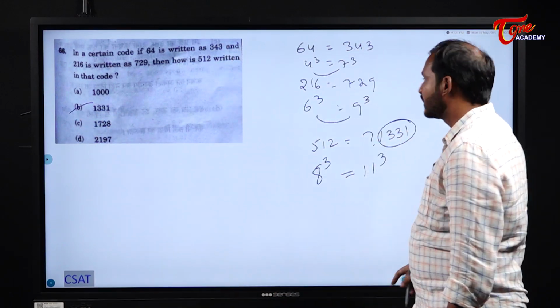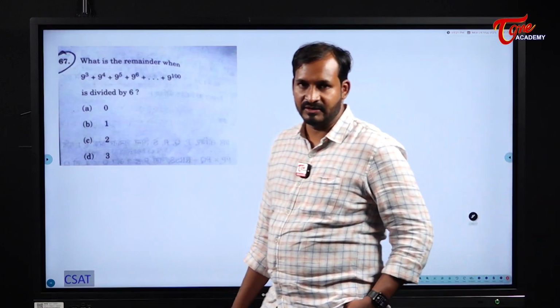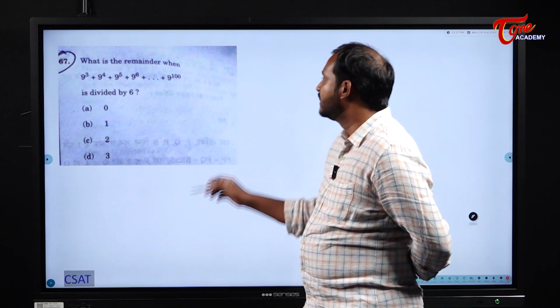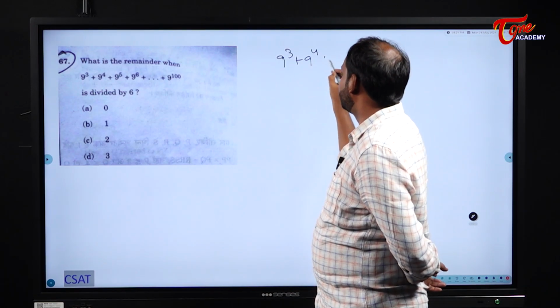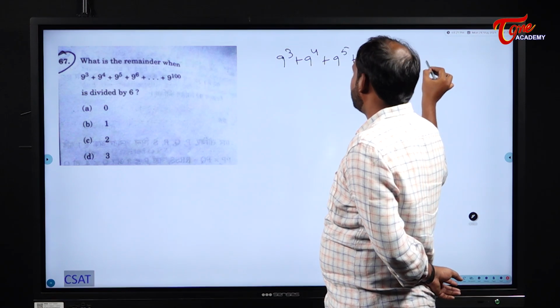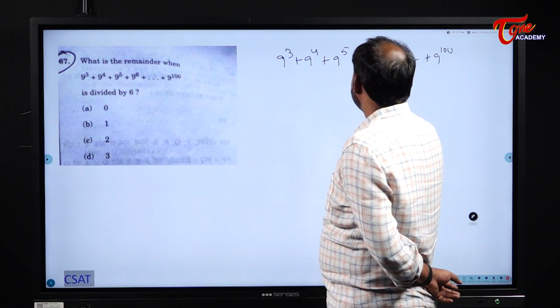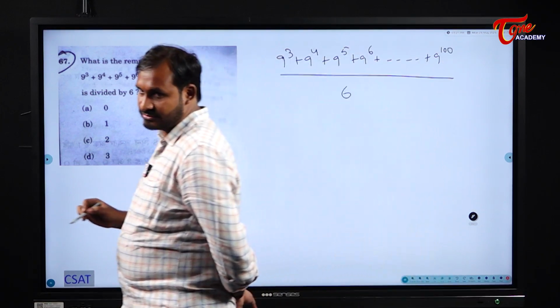Understood? Next one. Simple one. Now this question is regarding the remainder theorem. Now please observe here, what is the remainder for 9 cube plus 9 power 4 plus 9 power 5 plus 9 power 6 and so on up to 9 power 100, divided by 6? They are asking this one, students.